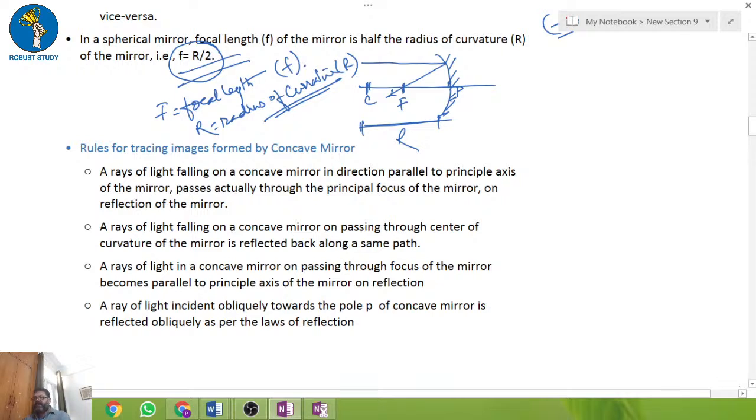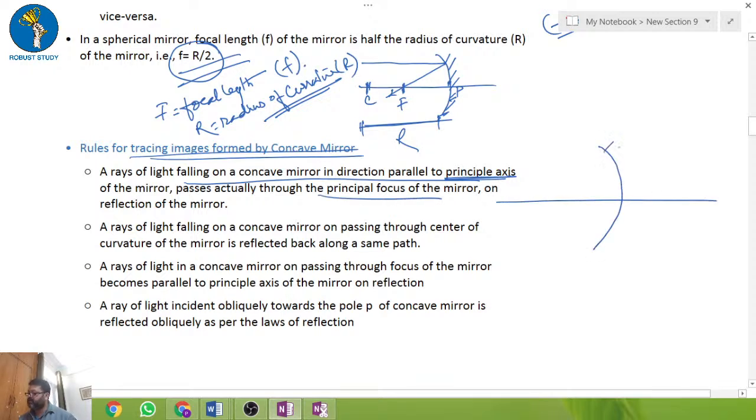The rays of light follow some rules while tracing and forming an image in the concave mirror. The first one: a ray of light falling on the concave mirror in a direction parallel to the principal axis passes through the principal focus.